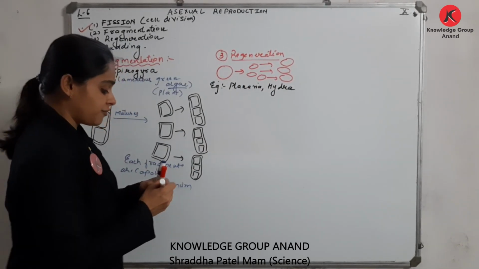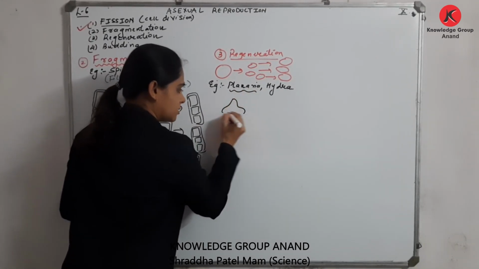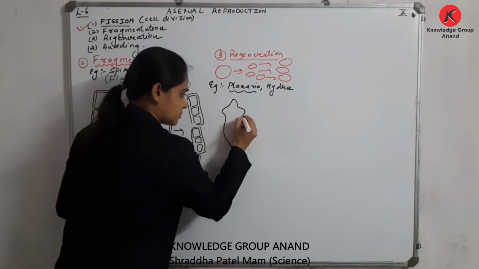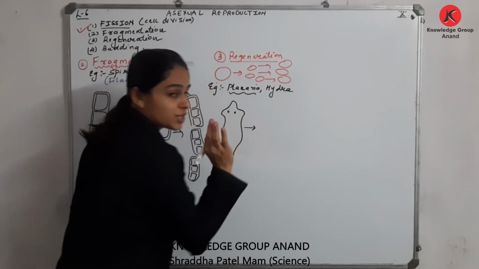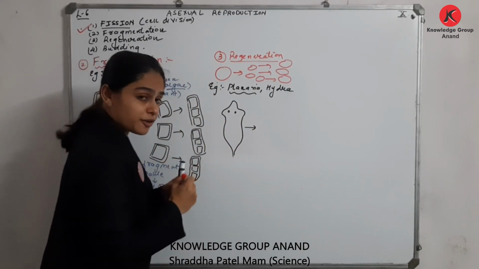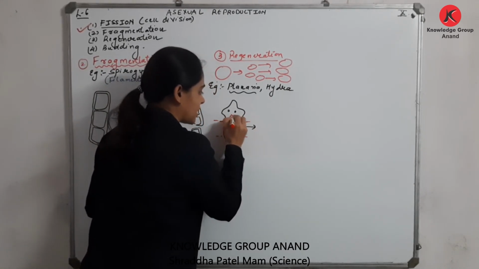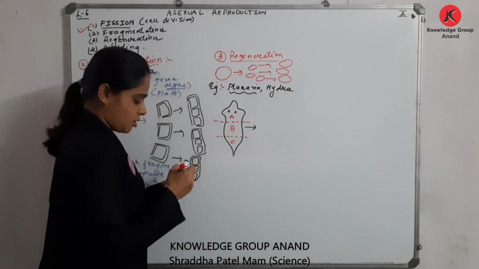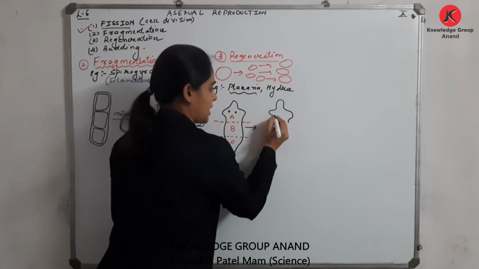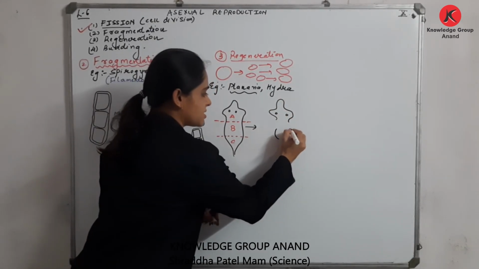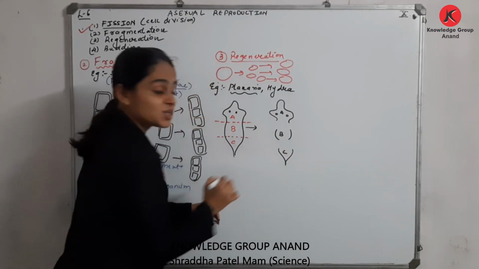These two are important examples you people have to memorize, planaria and hydra. Okay. Now if I want to draw the structure of planaria, then planaria somewhat look like this. This is your planaria. ठीक है. Now due to some reason if this planaria is cut into three parts. Can you see this? Say part A, part B, part C. Over here I am drawing the same. This is your part A. मान लो, right? This is your part B. And say this is your part C.